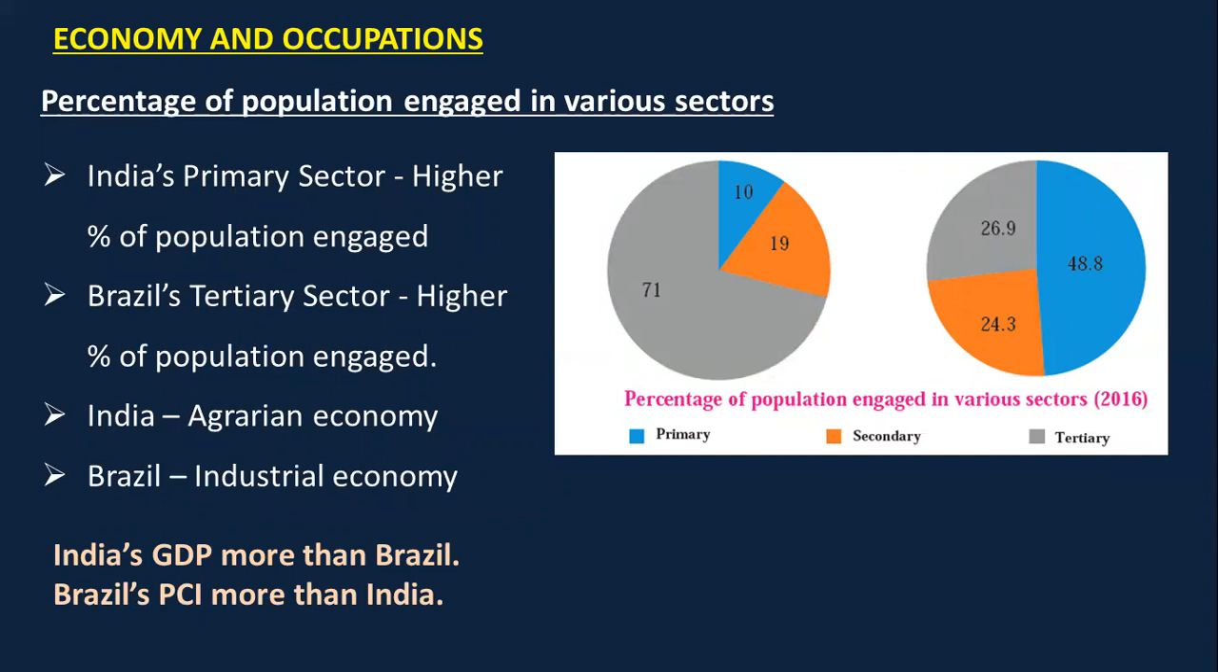Next, this pie chart is telling us about the percentage of population that is engaged in various sectors. So, in India, around 50%, मतलब 48.8% on an aggregate, अगर मैंने किया तो भी around 50% of India's population is engaged in primary sector, whereas Brazil में only 10% is engaged. And in Brazil, we have around 71% of its population engaged in tertiary sector. This clearly states again and proves again that India is an agricultural country.